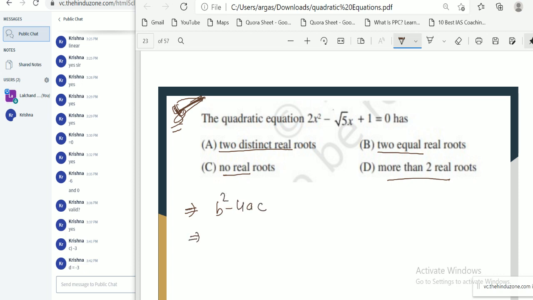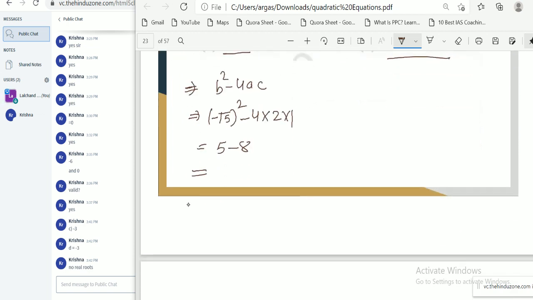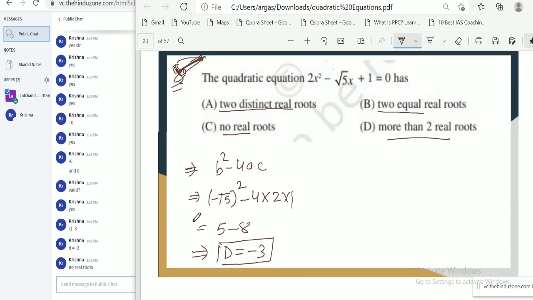So if I check, minus root 5 square minus 4 into 2 into 1, then this is 5 minus 8. So yes, you are absolutely right. The D value is minus 3. So now tell me what kind of roots? No real roots. Yes, absolutely. So option C is our correct option.